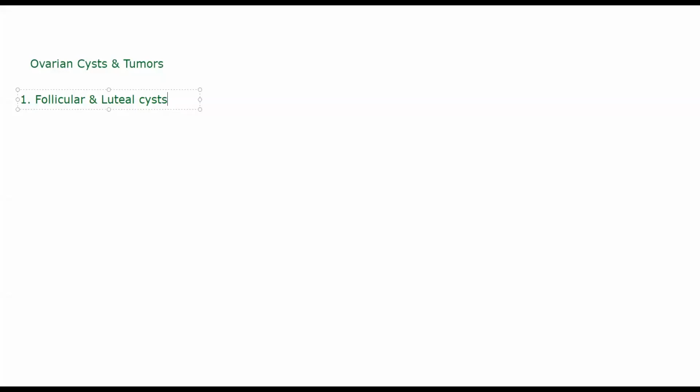Luteal cysts do the same thing. They will help in production of progesterone. They themselves will produce progesterone, which will help in maintaining pregnancy. Now, normally follicular or luteal cysts will measure around 1 to 8 centimeters in diameter, and they will be lined by either follicular cells or luteinized cells, depending on what type of cyst it is.